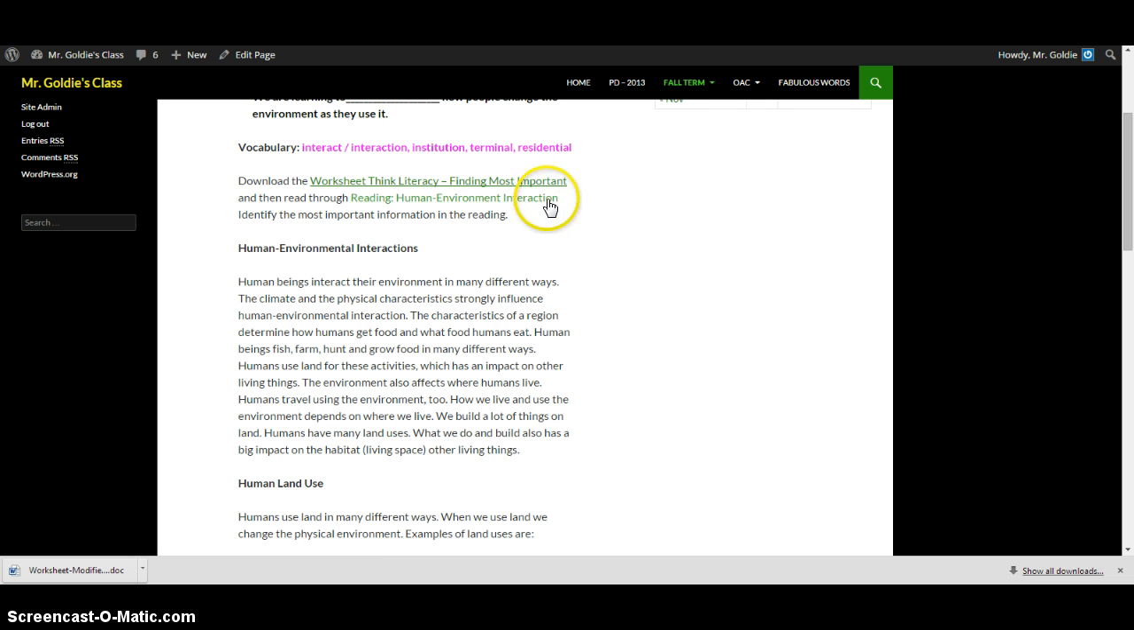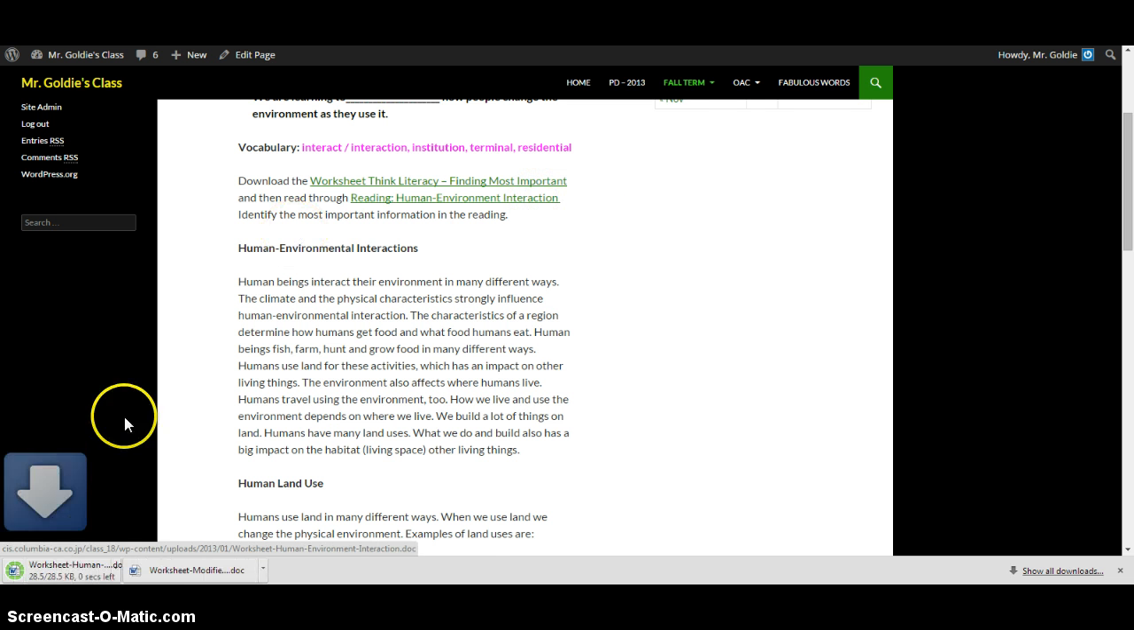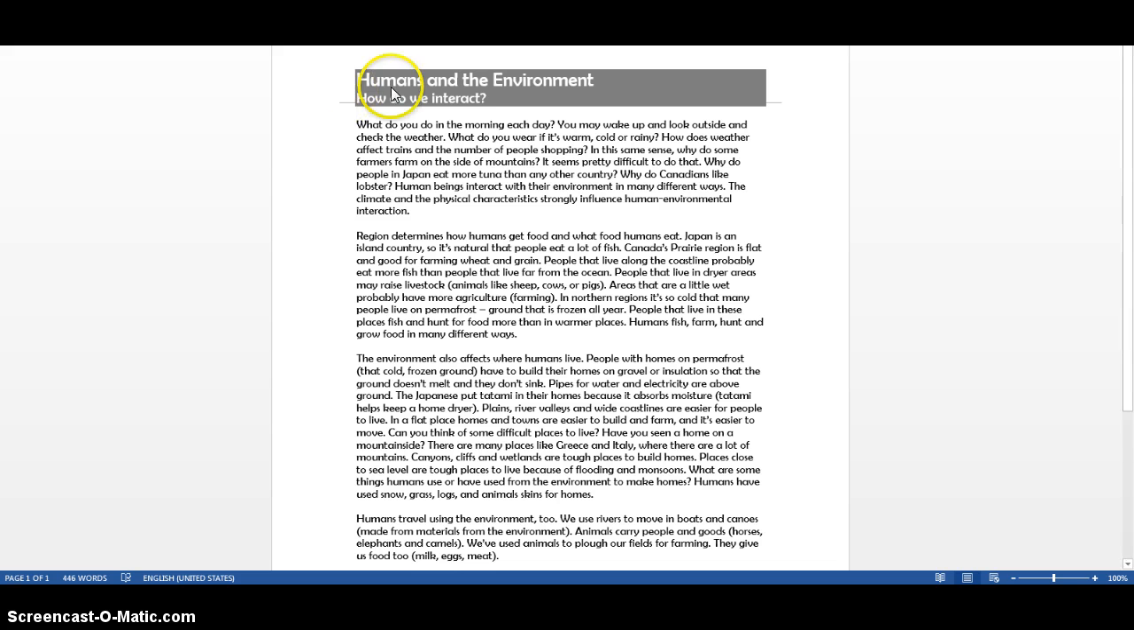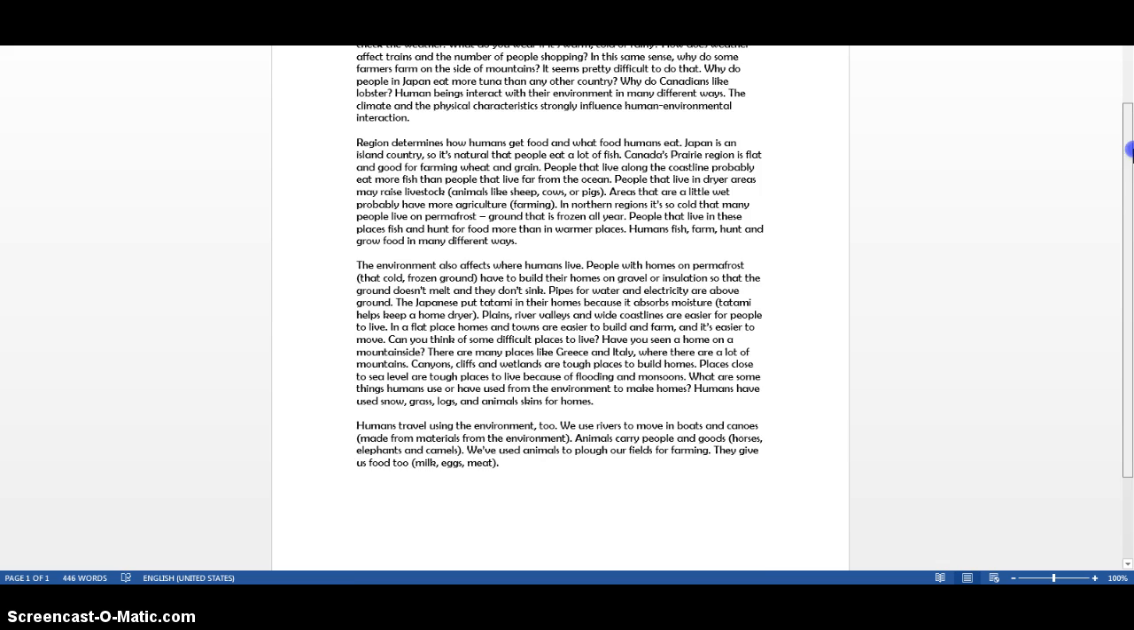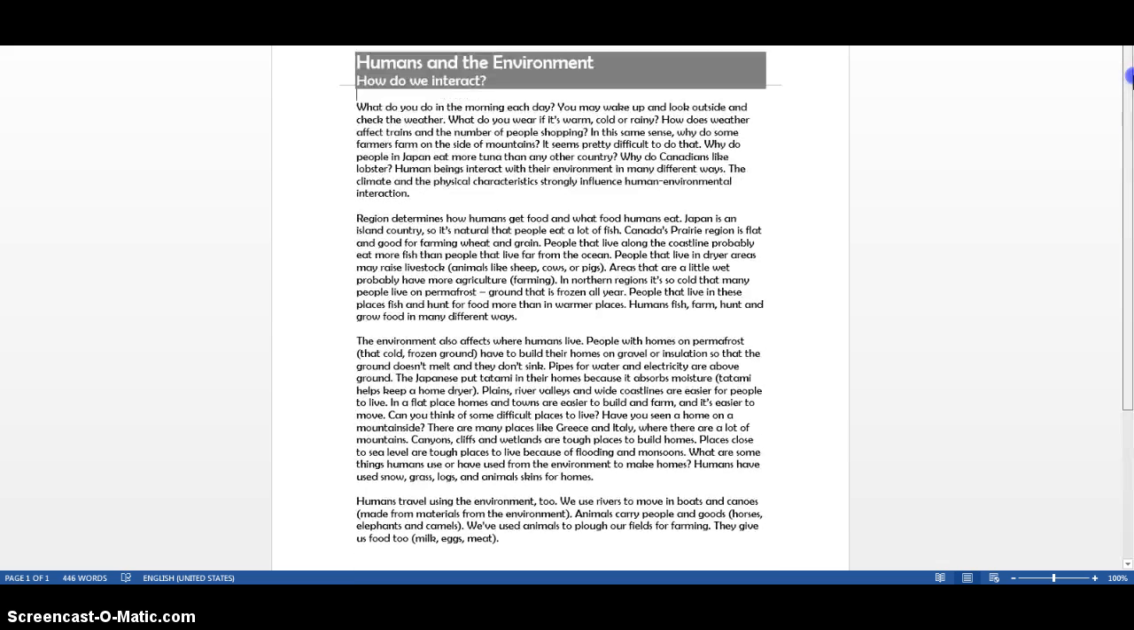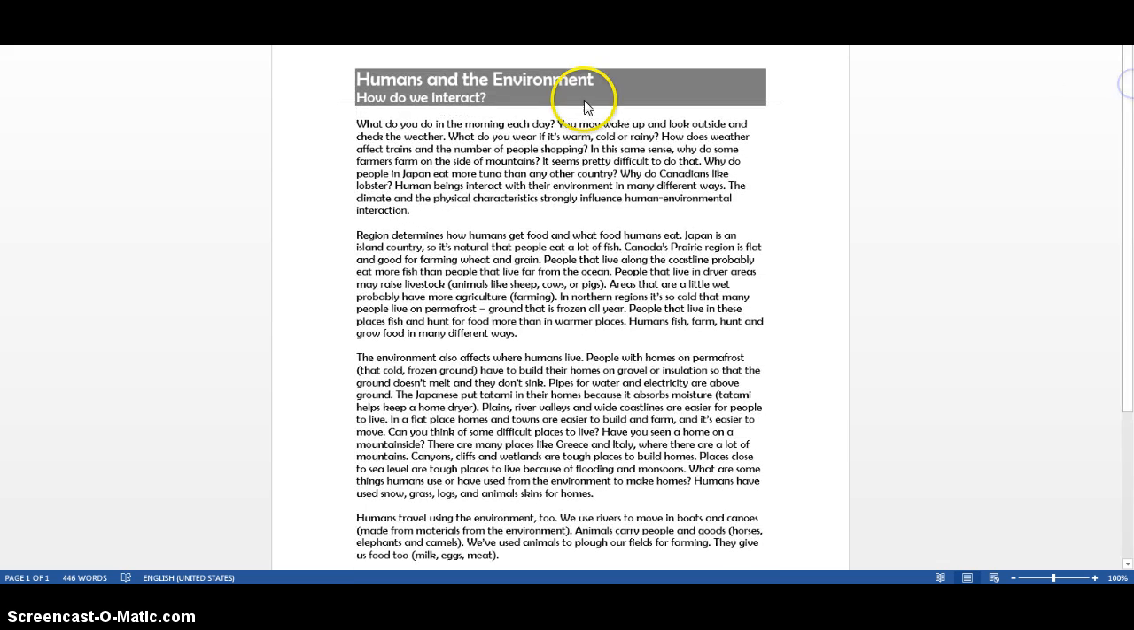Then have a look at this reading here. Here we go. Humans in the environment. How do we interact? Let's go through this. What do you do in the morning each day? You may wake up and look outside and check the weather. What do you wear? If it's warm, cold, or rainy? How does weather affect trains and the number of people shopping?